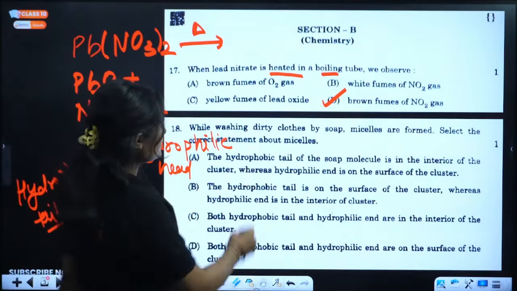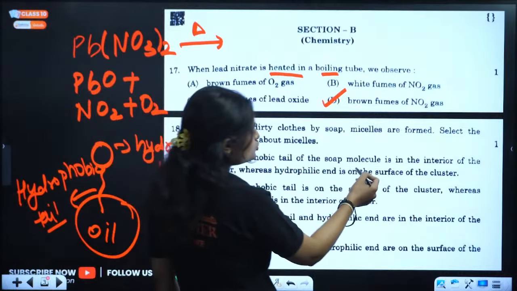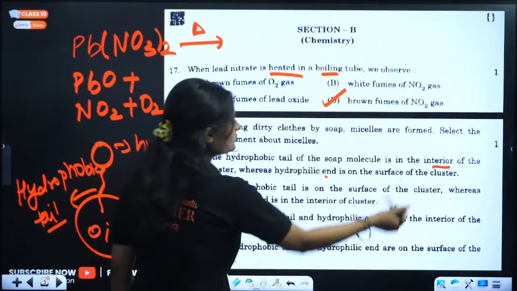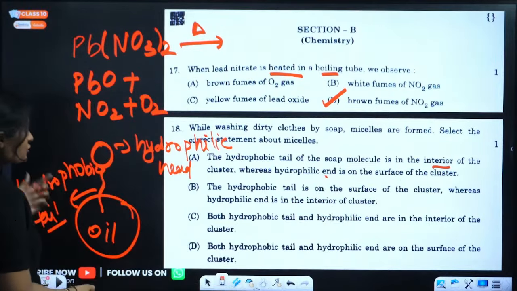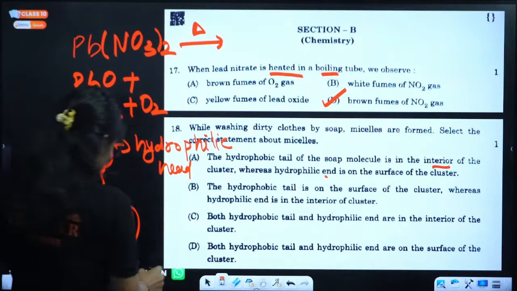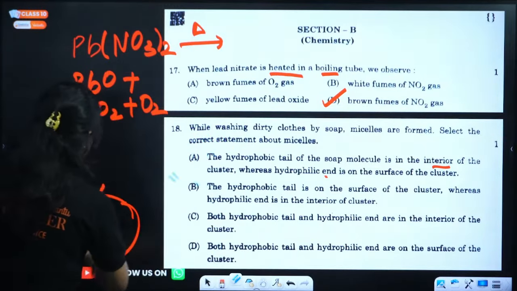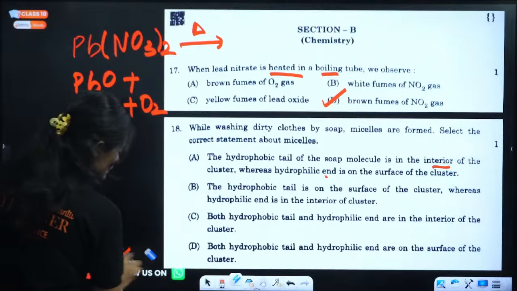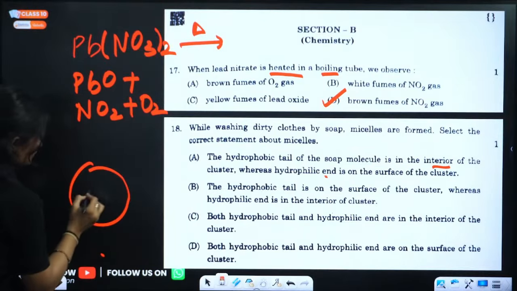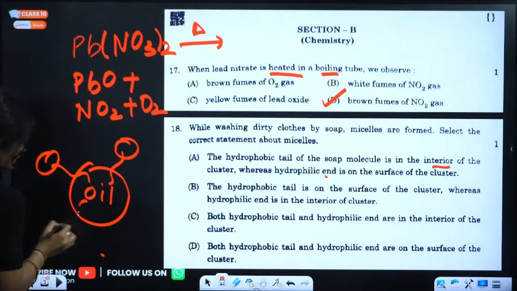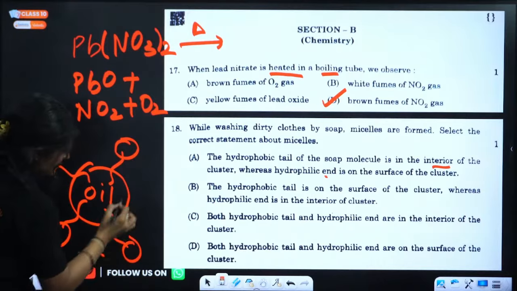Which is the option? Hydrophobic tail of the soap molecule is in the interior and the hydrophilic end is on the exterior. Yes, that is the formation. This is micelle. Oil or dirt we have, and around it the soap molecules align themselves in such a way.